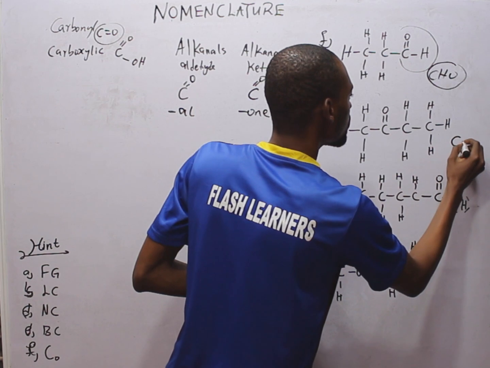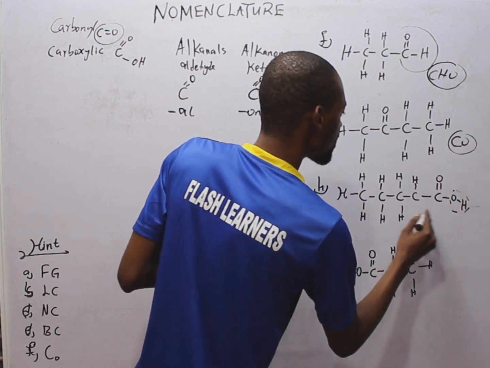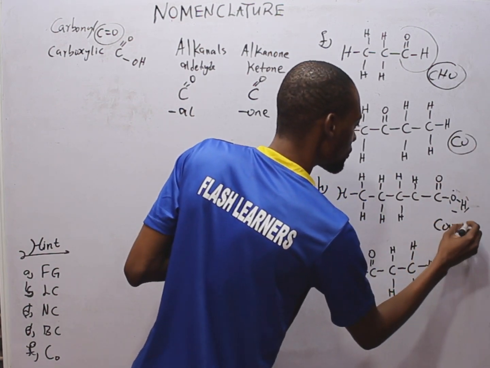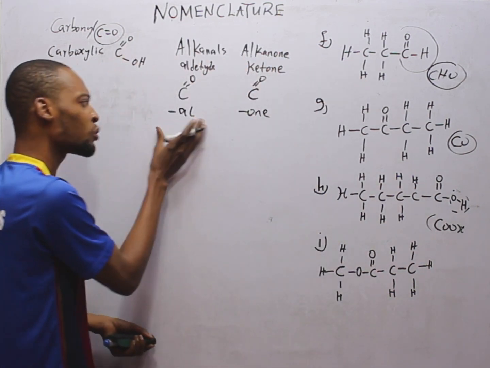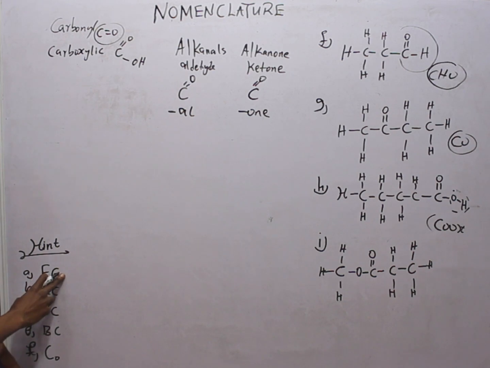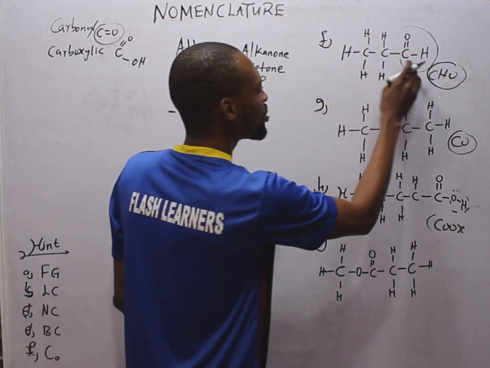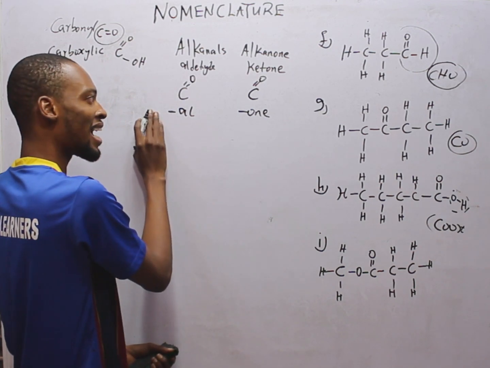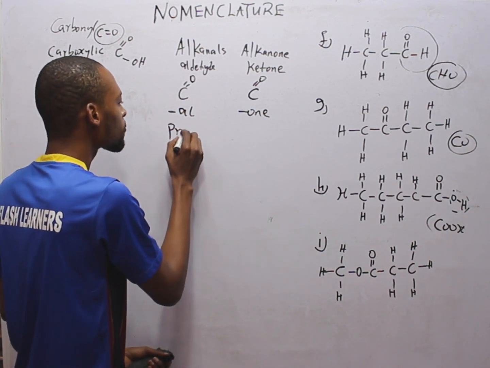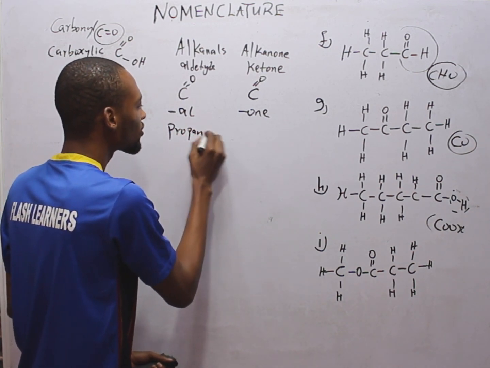Alkanone, CO, it's already here. Carboxylic group, COOH. Then this is esters. We know that the functional group is alkanone. Identify the functional group, aldehyde. What is the longest carbon chain? This is simply a straight chain compound, and we have 3 carbon. So the prefix is prop, or propan.